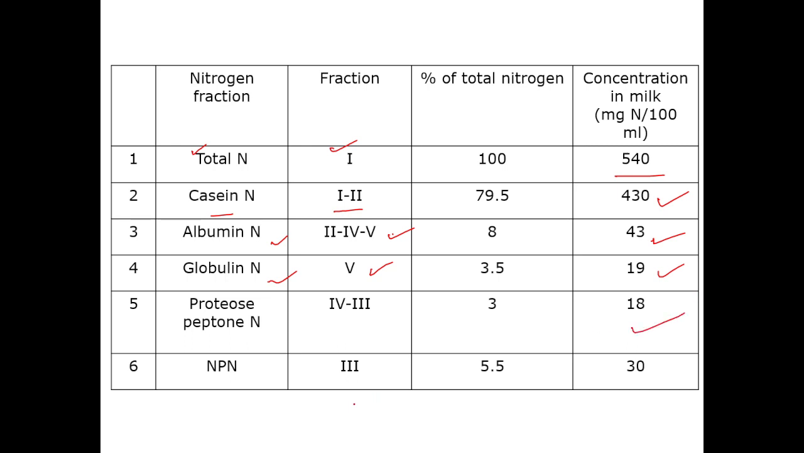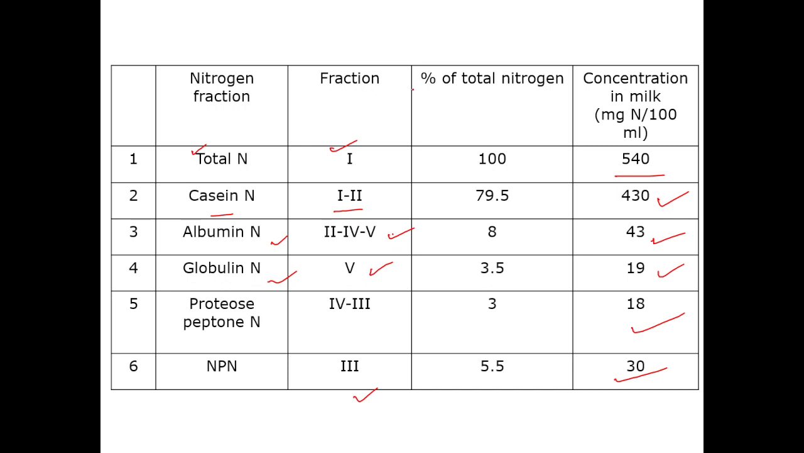Then comes the NPN. I already told that if you treat the milk with 12% TCA, all the protein fractions get precipitated, and the nitrogen which remains is designated as non-protein nitrogen, Kjeldahl fraction 3. The nitrogen content observed in NPN is 30 milligram nitrogen per 100 ml.